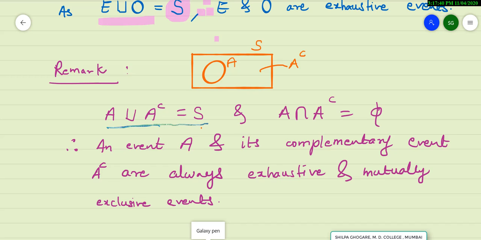One can also note that there is nothing common in A and A complement. That means intersection of A and A complement is an empty set, and therefore an event A and its complementary event A C are always exhaustive and mutually exclusive events.